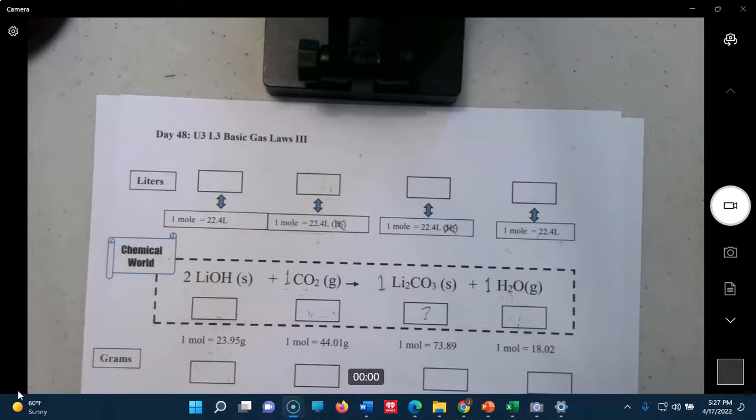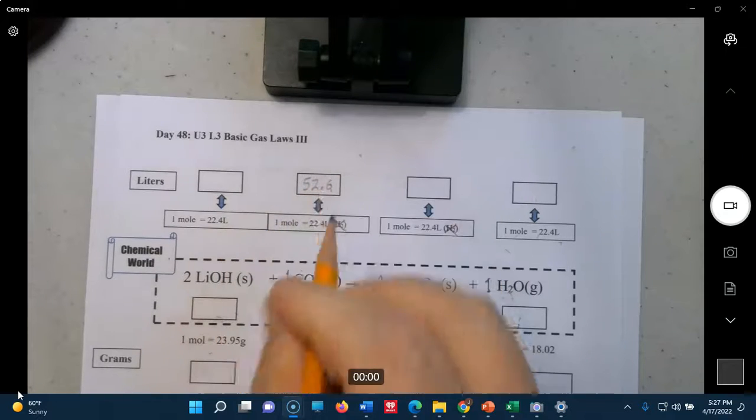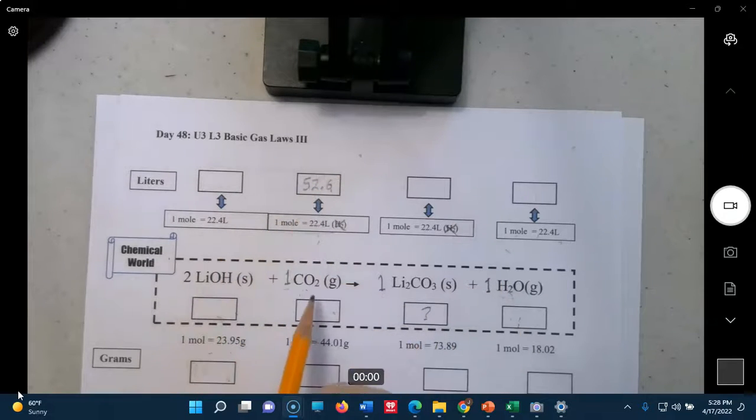And we're starting with 52.6 liters of CO2 right here. So we need to go down through moles to liters to get to moles. Moles to moles, it's another 1 to 1. That makes it easy. And then moles of Li2CO3 out to grams of Li2CO3 down there.